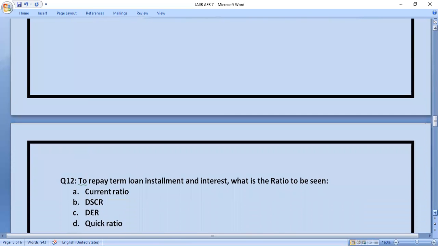Question number 12. To repay term loan installment and interest, what is the ratio to be seen? Our options are current ratio, DSCR, debt equity ratio, quick ratio. And the right answer of this question is B, that is debt service coverage ratio. So this we have to use to repay term loan installment and interest.